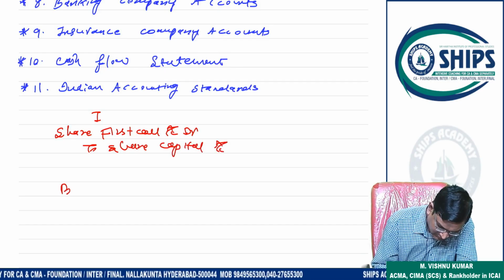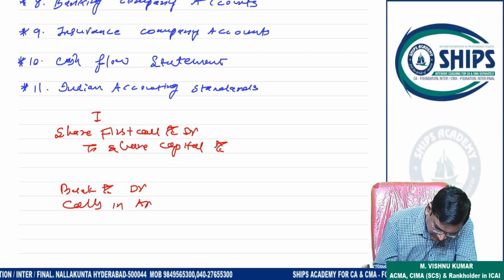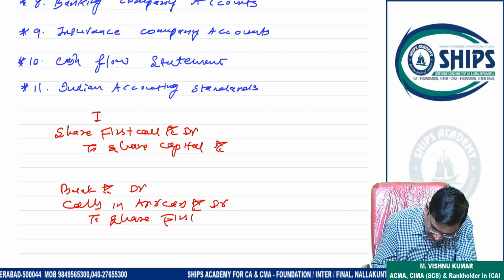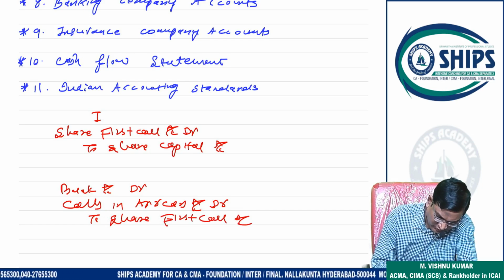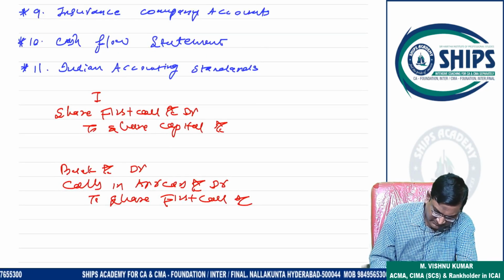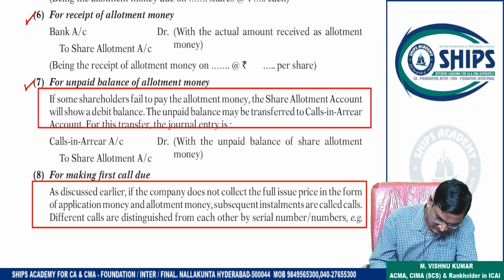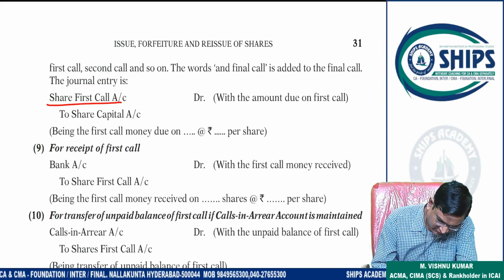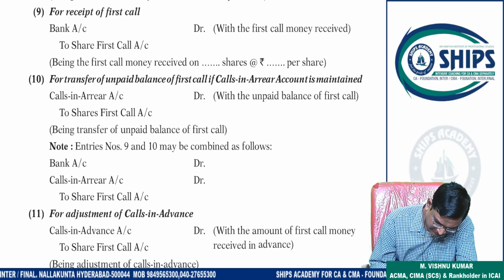And for received, bank account debit, call scenario if there is a default, to share first call. Second call is also the same. In place of first call we have to write second call. That's it, this is the entry. Okay, note this. Look, final call due, share final call; first call to share capital, and for final call, share final call to share capital.